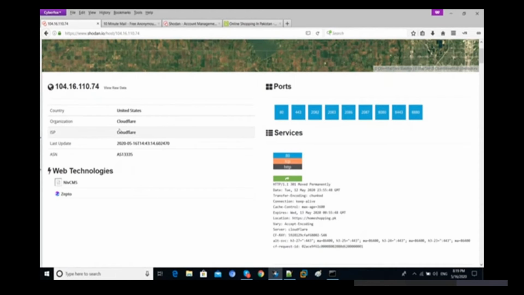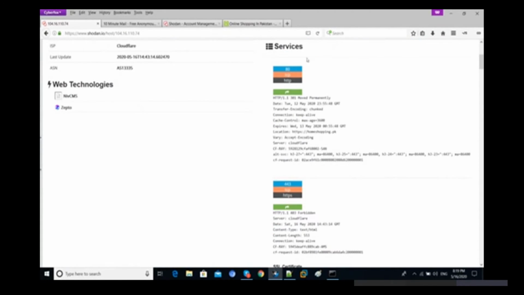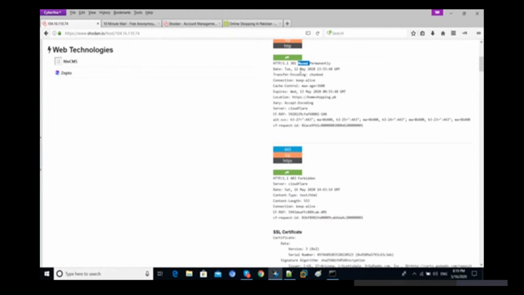So definitely if you are going to try to attack with DDoS and such types of things, we have to first find out the real IP of that one, and then we have to start the attacks accordingly. So let's try to check out. Now you can see the services. We are getting 301. It means that for the pages we are getting a redirection, right? So just ignore it, and then you can find out.